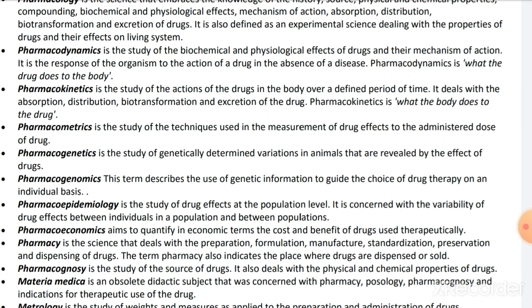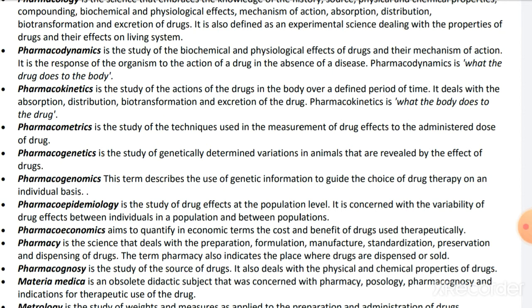First we will learn about pharmacokinetics. Imagine kinetics is related with motion or movement. To produce any motion, there must be a force behind that. In the same way, when we introduce any drug inside the body, our body acts as a force behind the action of that drug. This is simply to conclude what the body does to the drug. This is pharmacokinetics, the study of the actions of the drugs in the body over a defined period of time. It deals with the absorption, distribution, biotransformation and excretion of the drug.